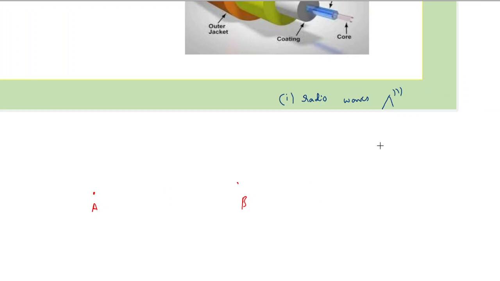So we can send the information in three methods. One method is by using radio waves. That is what we find as towers. We find tower somewhere here, and then at the receiving part we'll have one more tower. For example, like mobile signals, we have used towers. Second method, by using electrical signals.